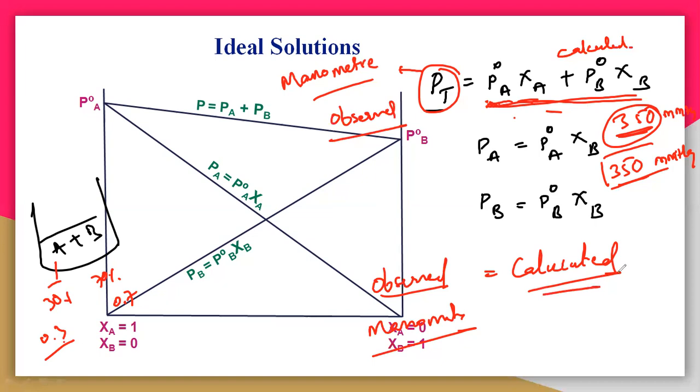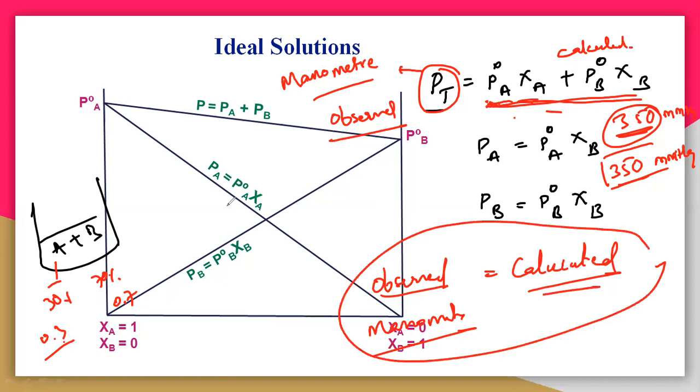If both are equal, then we can say that it is following Raoult's law, so it is behaving as an ideal solution. If it is not equal, for example you observe 350 and you calculate 330, then definitely it is not an ideal solution. To behave as an ideal solution, the observed pressure and the calculated pressure must be equal.